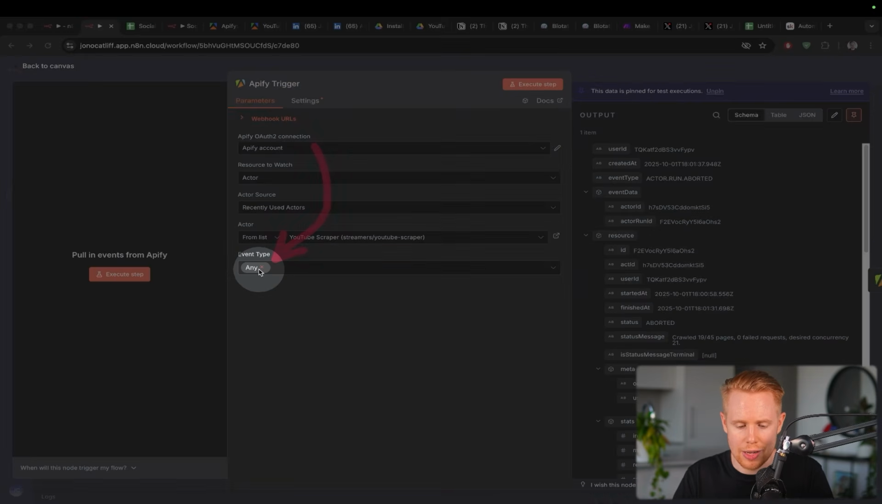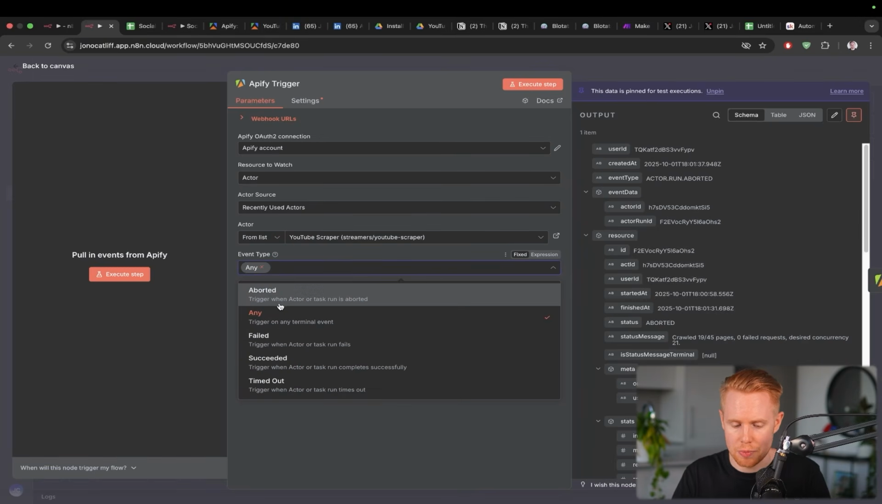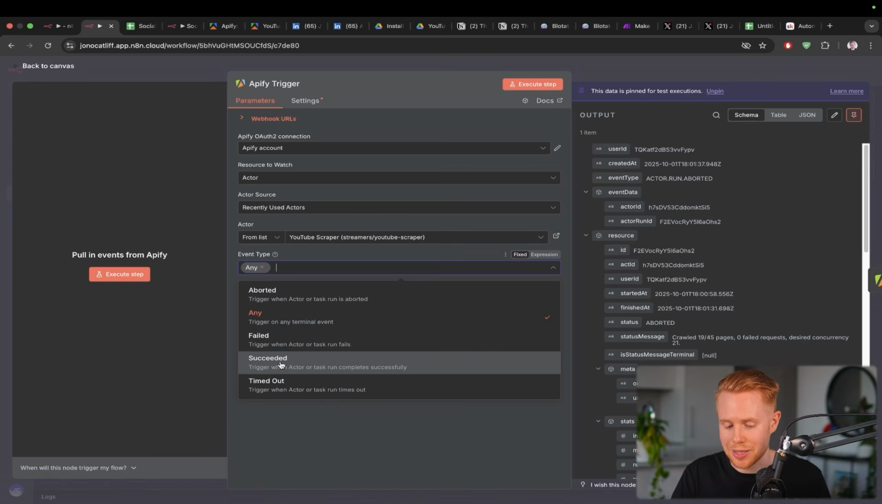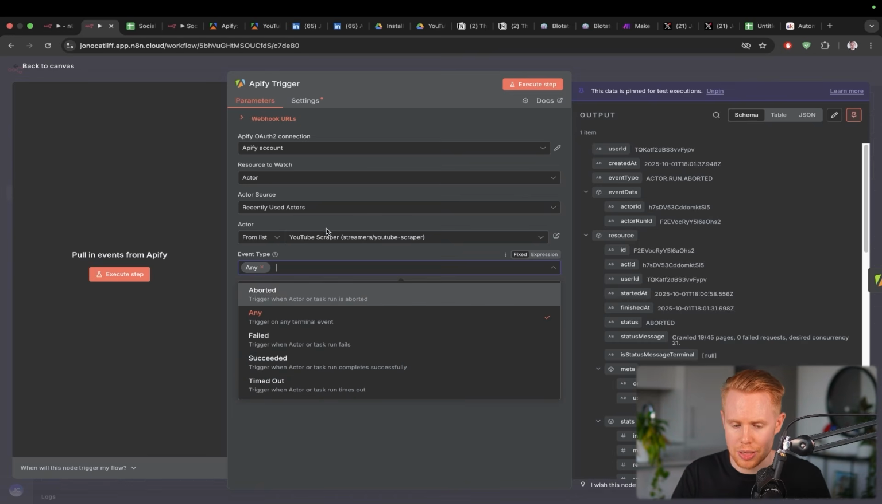And we're going to select the event type as any. Okay, it could be aborted, failed, succeeded, timed out. If you want this to only be when it succeeds, you can select succeeds here as well.